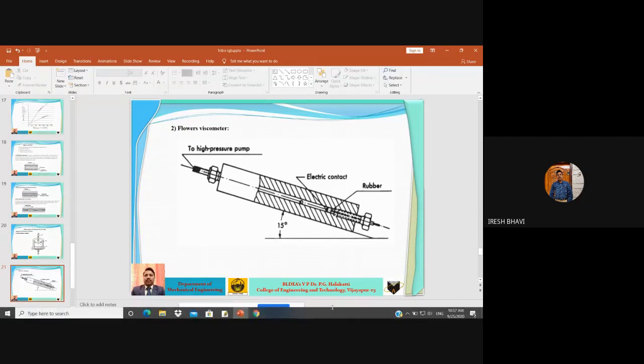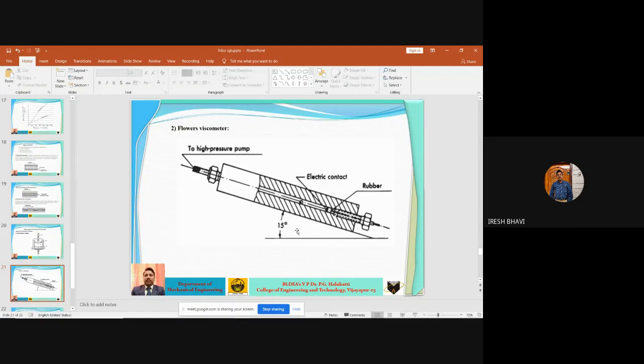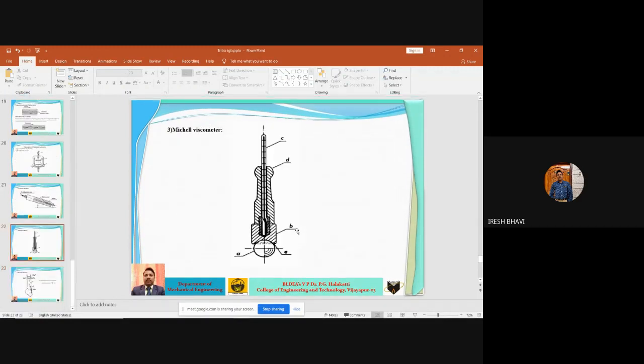Okay, this is about Flowers viscometer. So next one is Mitchell's viscometer. This figure shows Mitchell viscometer. This instrument is called by its inventor the workshop viscometer also. The principle of operation behind this instrument is completely different from those of other viscometers.